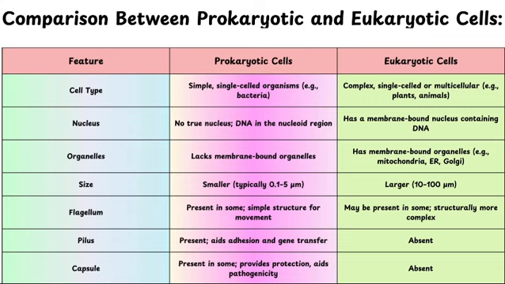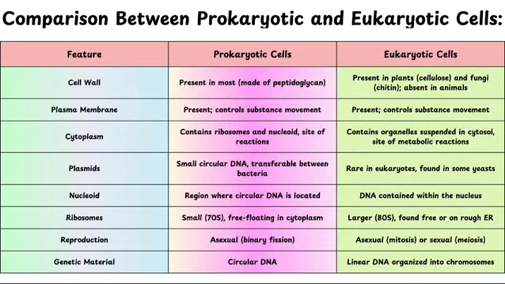When we consider the organelles, prokaryotes lack membrane-bound organelles, whereas eukaryotes have them. Prokaryotes are usually unicellular, eukaryotes are often multicellular. Prokaryotes reproduce by binary fission while eukaryotes use mitosis and meiosis. A cell wall can be found in most prokaryotes and in plant and fungal eukaryotes. Prokaryotes have 70S ribosomes while eukaryotes have 80S ribosomes. Prokaryotes include bacteria and archaea while eukaryotes include plants, animals, fungi and protists.